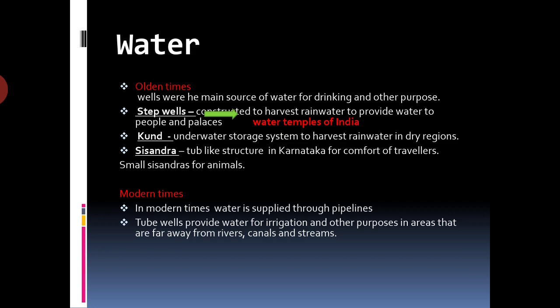Tube wells also provide water for irrigation and other purposes in the areas that are far away from rivers, canals, and streams. But tube wells can provide water only in plain areas because in plain areas tube wells can easily pump out the underground water. So, even today in some parts of India, women also have to fetch water from distant places in pots.